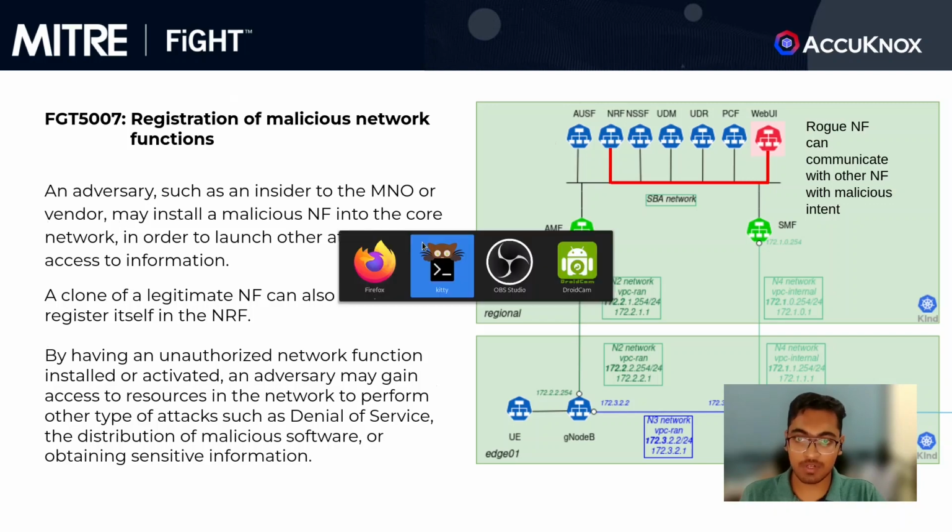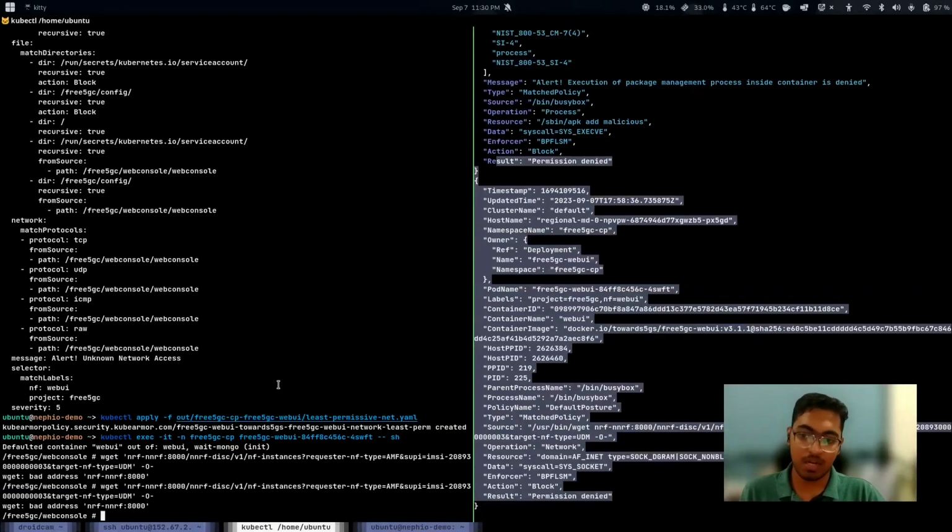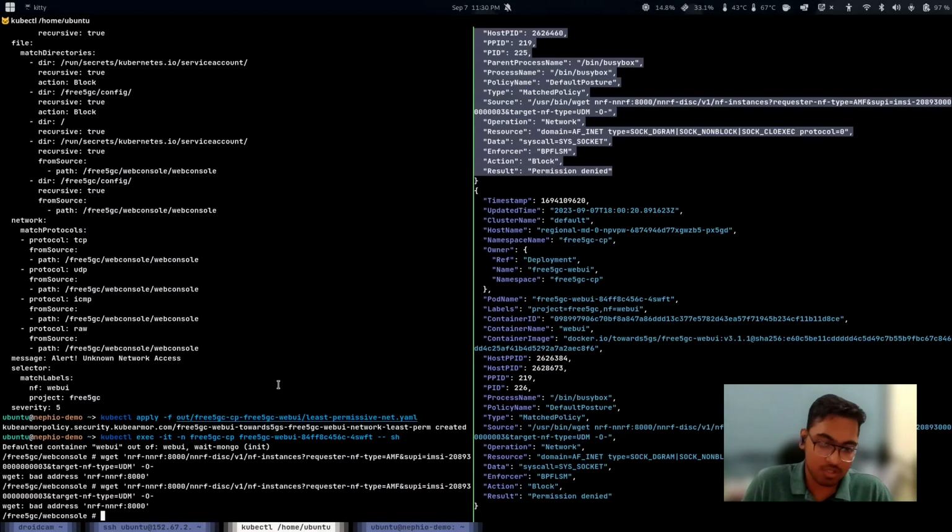But as we talked about, since the NRF or any other registration function is not accessible, the attacker won't be able to register any rogue NF, or any network function which has malicious intent. And in turn, the further attack is contained for us.